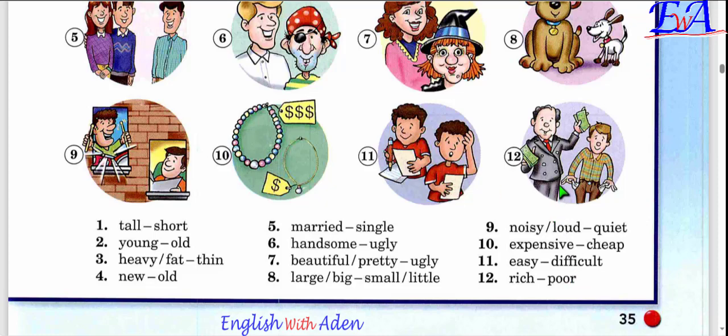And in the last picture, the 12th picture, you see this man, he's holding a lot of money. So we say he's rich. And this man, his pockets are empty, so he's poor. So rich, poor. So let's go through these words slowly.